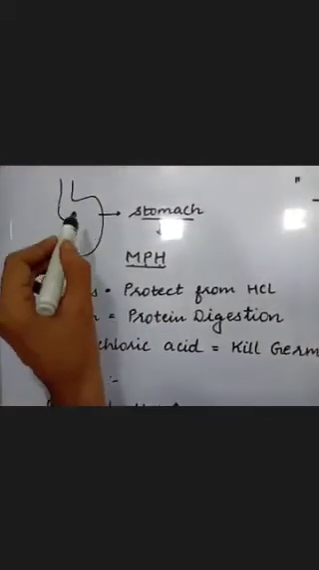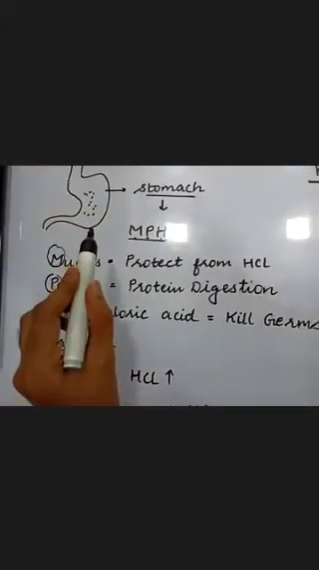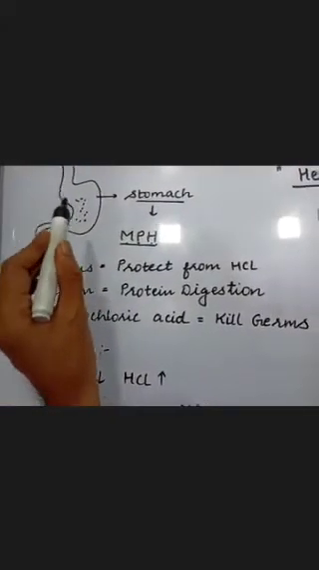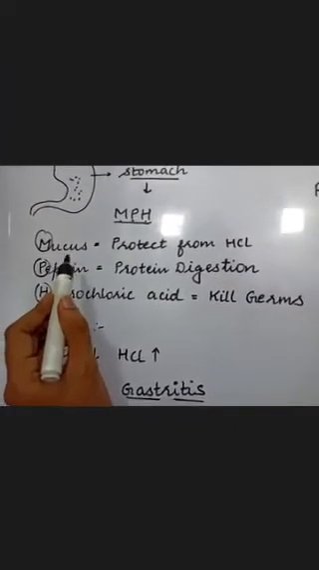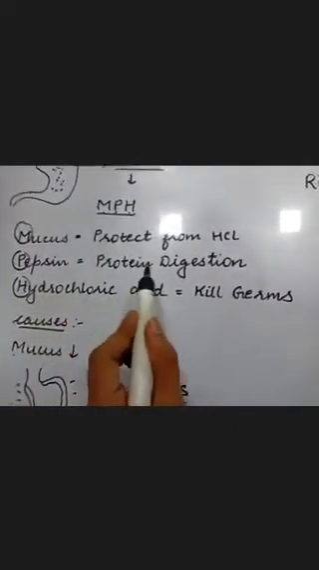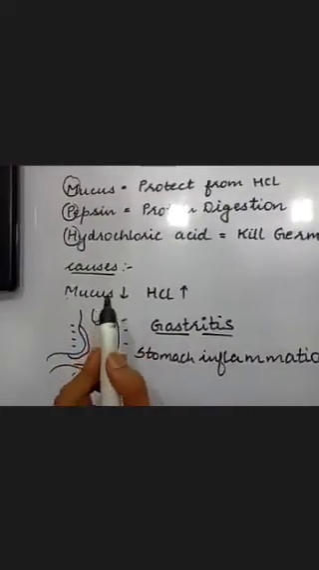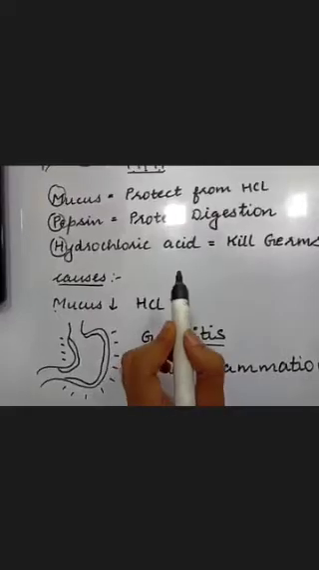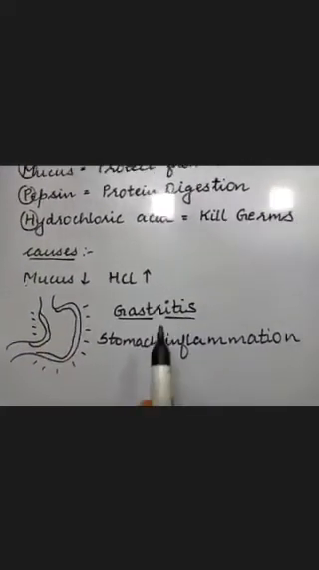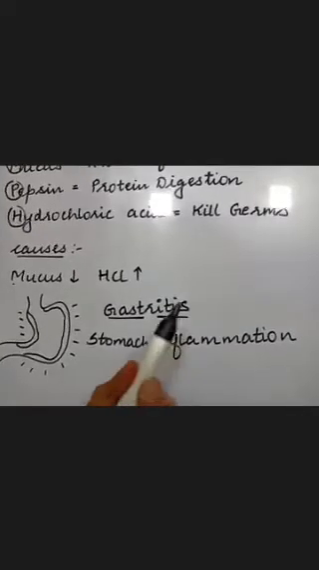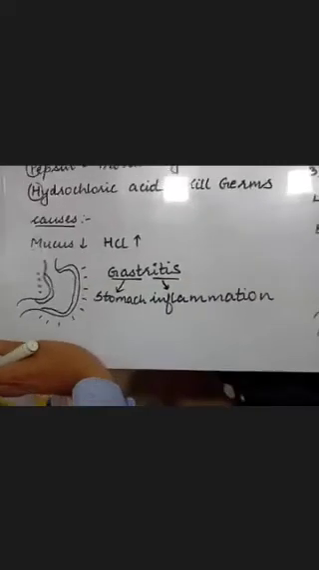Now, hydrochloric acid will kill the germs which are present in the stomach, but the same hydrochloric acid can destroy the stomach. So the stomach is protected with the help of this sticky discharge called mucus. Pepsin is responsible for digesting the proteins. Causes of hyperacidity: either the mucus decreases or the hydrochloric acid increases. This can cause inflammation of the inner layer of the stomach, which is called gastritis. Where itis means inflammation and gastro means stomach.